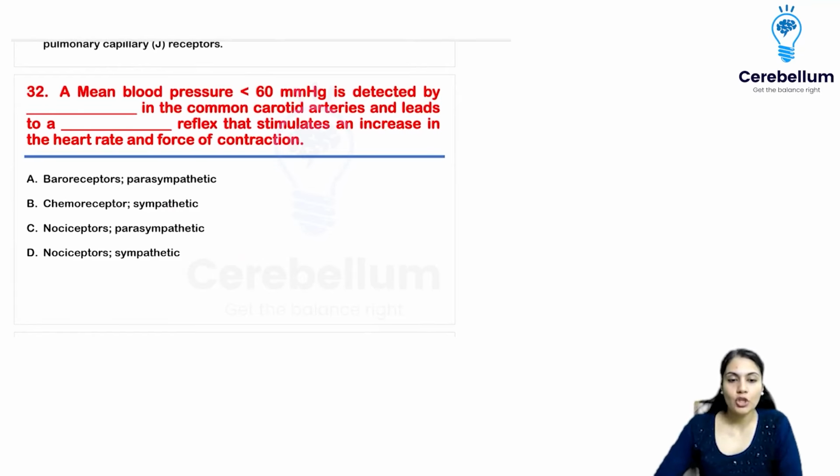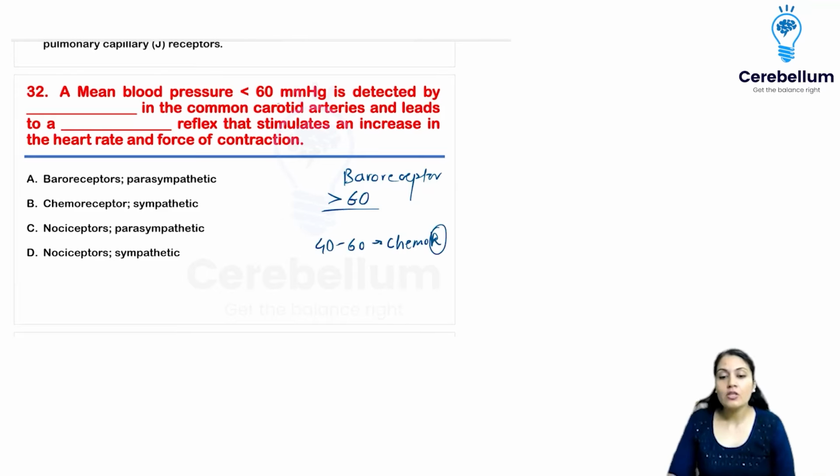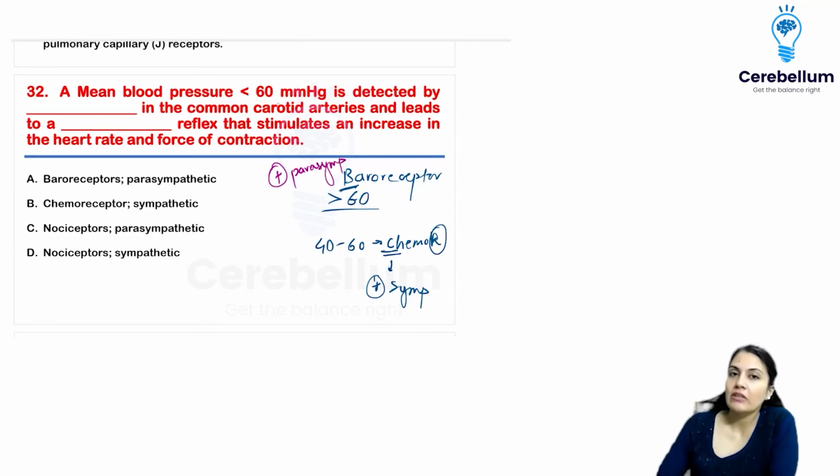Next, mean blood pressure less than 60 mmHg is detected by. Now, there are two things. If it is 60 mmHg or more, it is going to be the baroreceptors which are going to kick in, right? And if it is less than 60, 40 to 60 mmHg, it is going to be the chemoreceptors. The mean blood pressure is already low, so you have to activate the accelerators. So chemoreceptors act as an accelerator, and they're going to activate the sympathetic system. Baroreceptors act as a brake to the system, and the brakes are pulled by activating the parasympathetic system. That is nothing but your CIC or CVC.